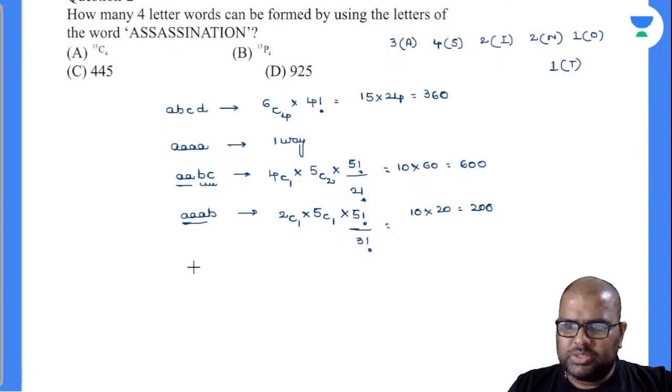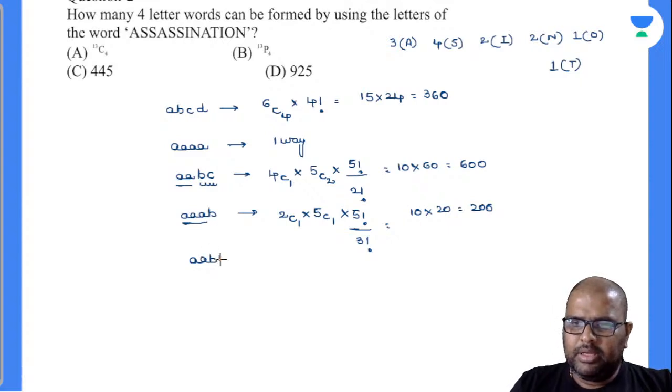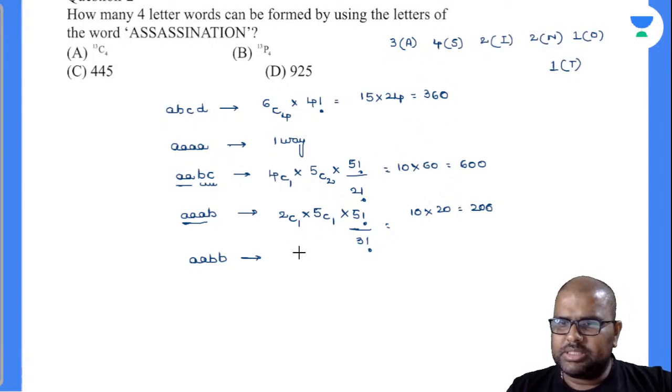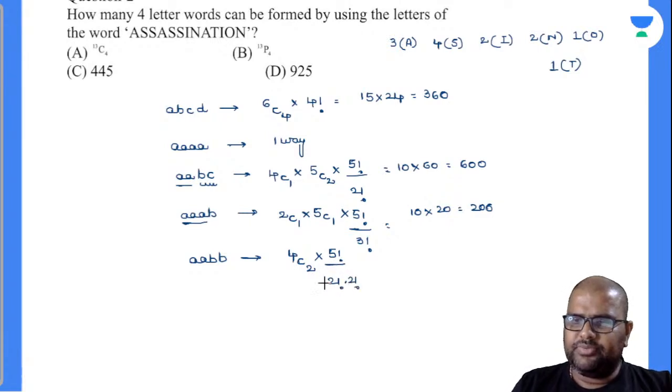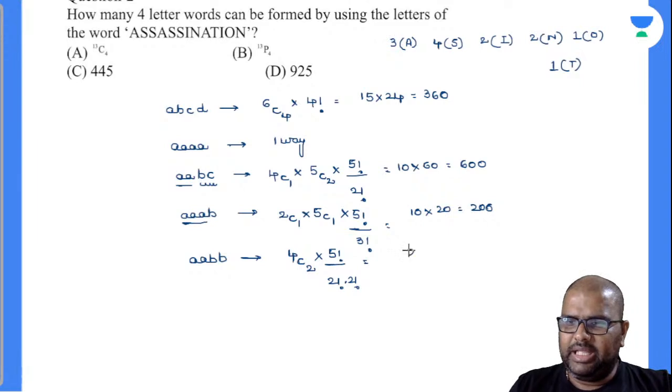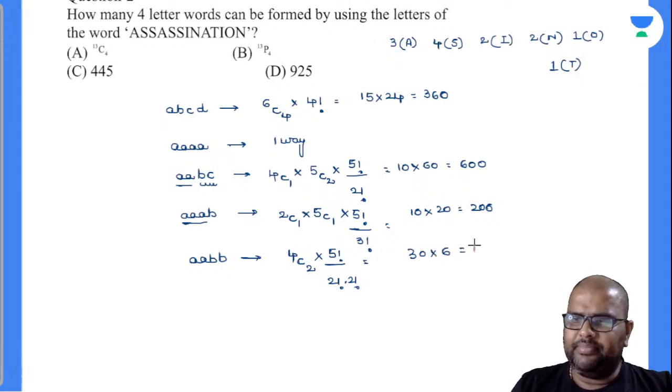Triple A and B, na. So what is the next one? Can I write this as A B B? Yes, I can write it. See here. For this, there are 4 boxes with 2 or more letters. I have to select 2 boxes, and of course, I have to arrange them. 5 factorial by 2 factorial into 2 factorial. So this is 4. 120 by 4 is 30. 30 into 4C2, which is 6. Is it 180? Yes, it is 180.